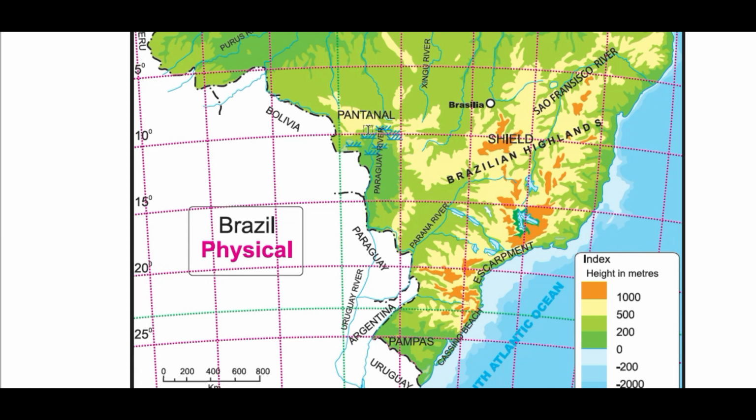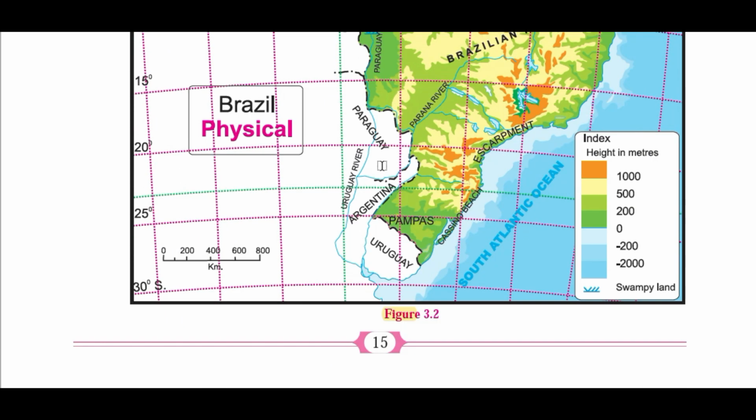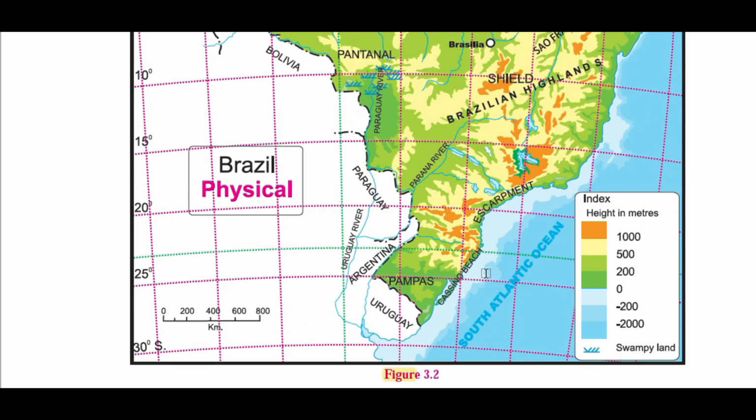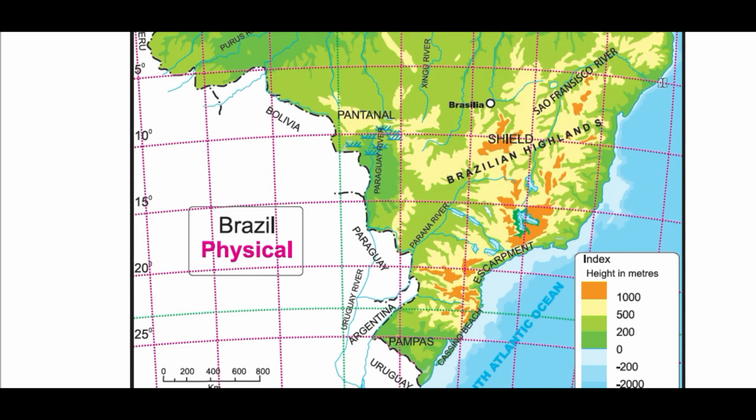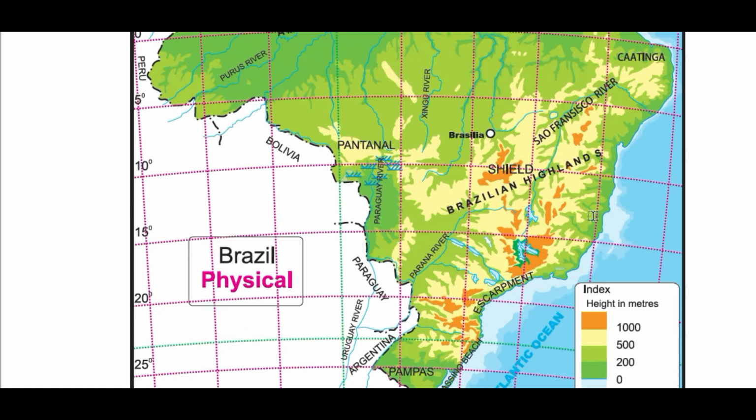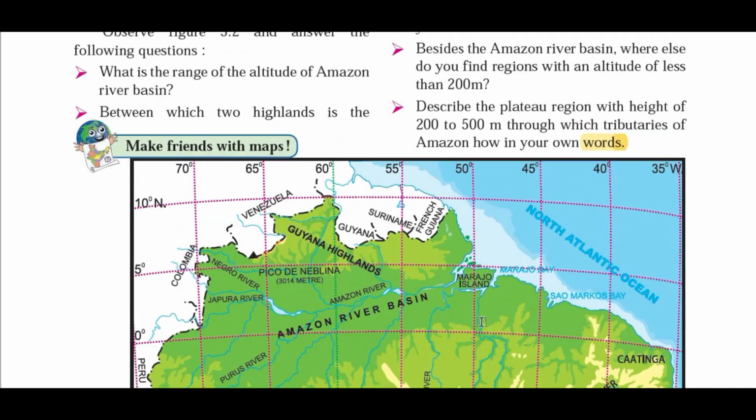So here in the western part of Brazil, you can observe the Paraguay river basin. Here you can see the altitude of this region is less than 200 meters from mean sea level, and the second part is this Pampas region. There is a very narrow strip along the coast shown in dark green color, which also has an altitude less than 200 meters. Okay, so this is our answer: the Paraguay river basin, the Pampas grassland, and the coastal narrow strip of Brazil. Okay, so remember this.